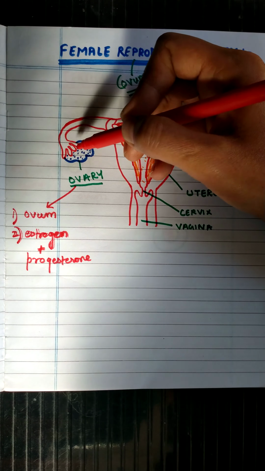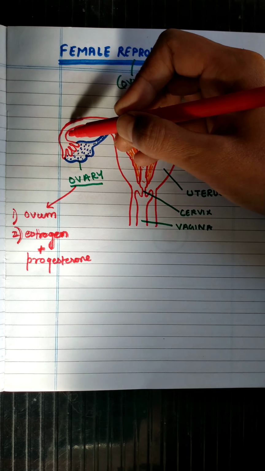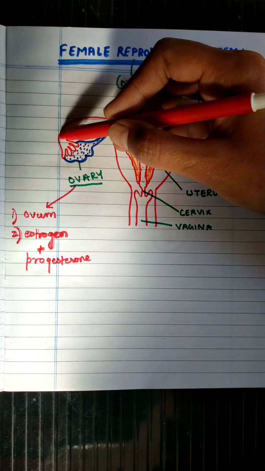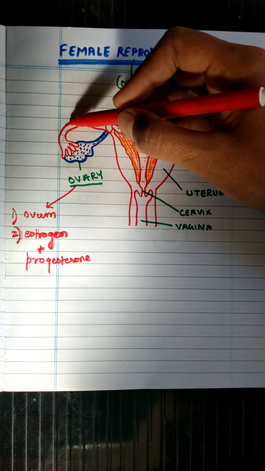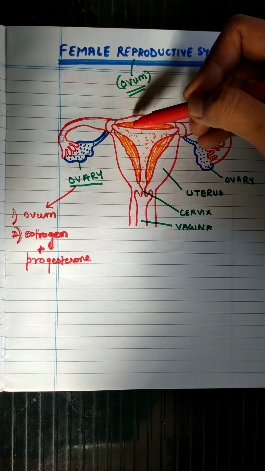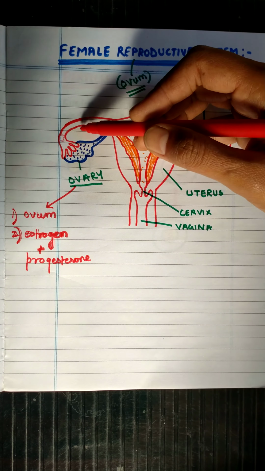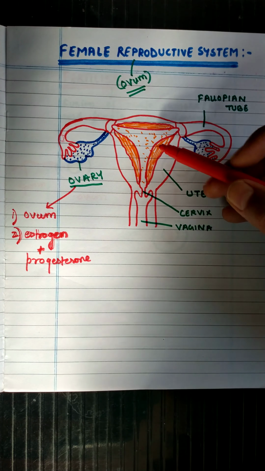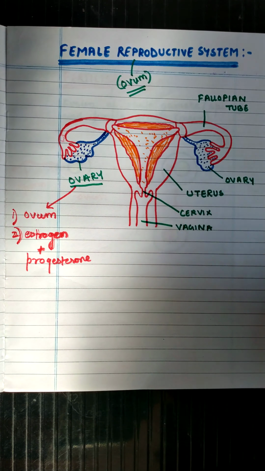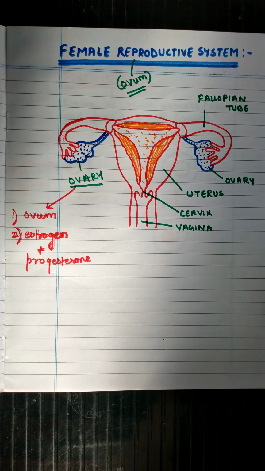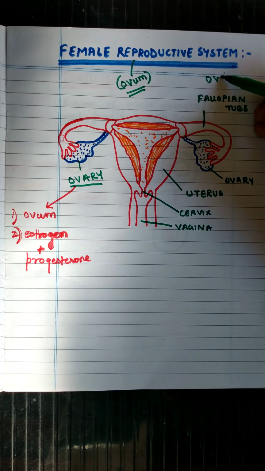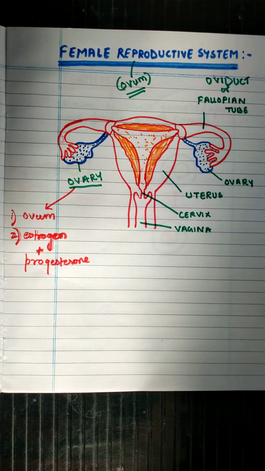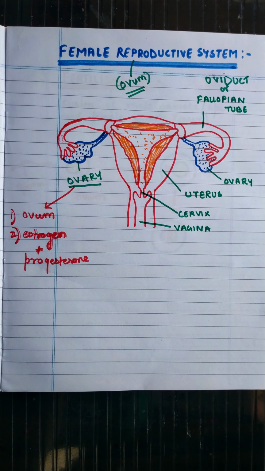Afterwards, from the ovary, the egg moves to the fallopian tube. Inside the fallopian tube, the egg will be continuously moving towards the uterus by continuous contraction in the walls of the fallopian tube. There are two fallopian tubes, or one pair of fallopian tubes. Fallopian tubes are also known as oviducts.